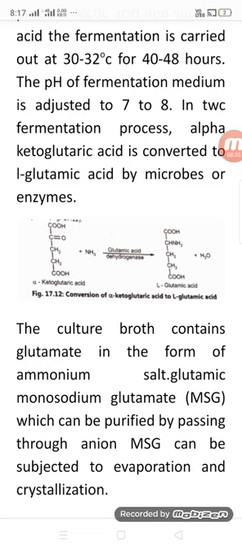The flow diagram and the chemical reaction are very important in the production of glutamic acid.